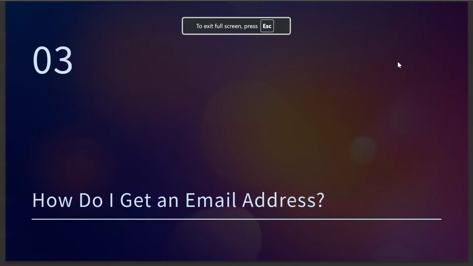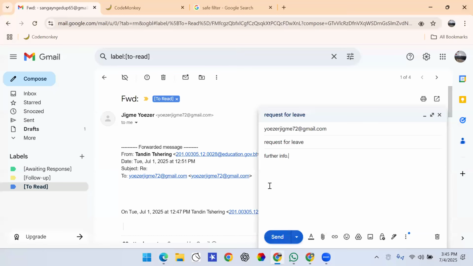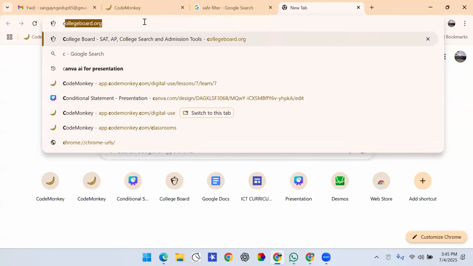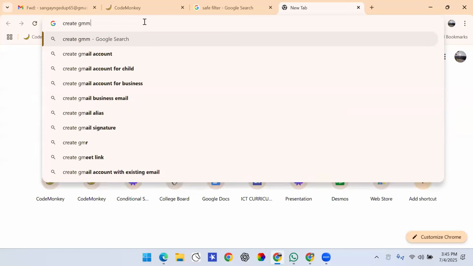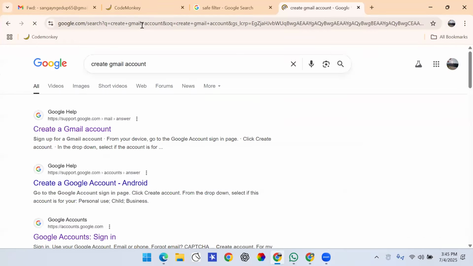Now, how do I make an email address? You can simply go to Google, and in the search engine you can write create Gmail account.